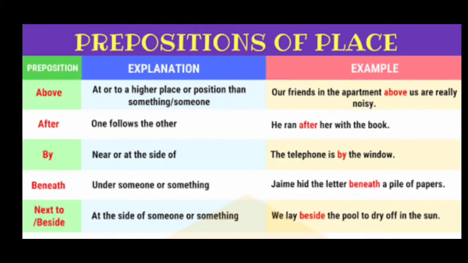Children, look at here some other examples for prepositions of place. So first one is above. Explanation of above: at or to a higher place or position than something or someone. So look at the example here. Our friends in the apartment above us are really noisy. Using the preposition above, we can pinpoint a position that is higher than something or someone.